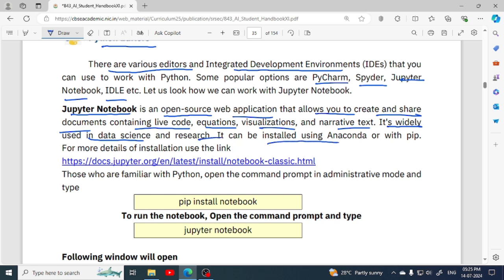It can be installed using Anaconda or with PIP. So Jupyter Notebook can be installed, in case it is missing with Python, using PIP. What is PIP? It is a package manager which helps you in installing Python packages. Similarly, Anaconda is also a package installer and package manager which helps you in installing packages.